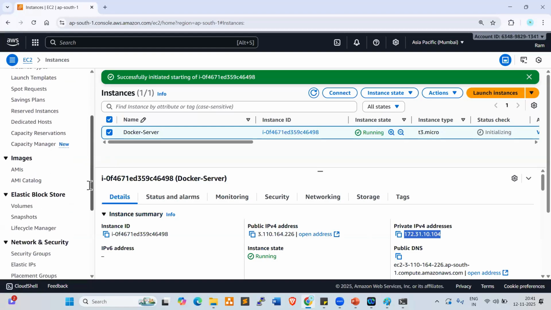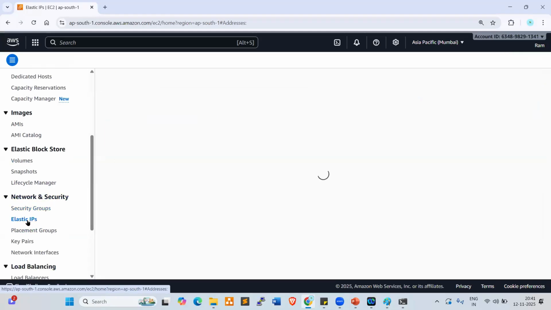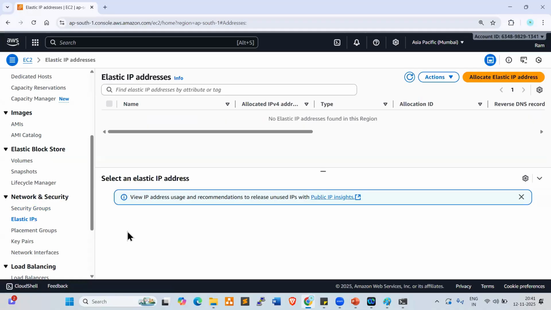Scroll down here. There is Network and Security, right? Here we have Elastic IPs. So we need to get the IP from the AWS data center. How to get the IP? How can we allocate the IP to the server? Practically, I'll show you. We can work on that.